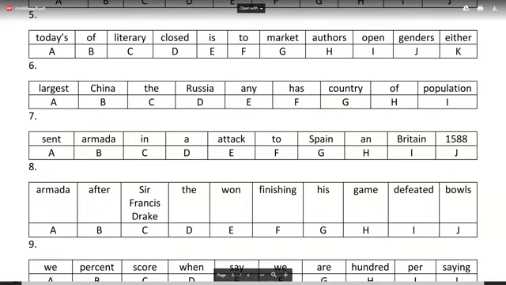You do need ball. Yes, Minakshi got that right. Sir Francis Drake defeated the Armada after finishing his bowling game. Number 8 is gone now.